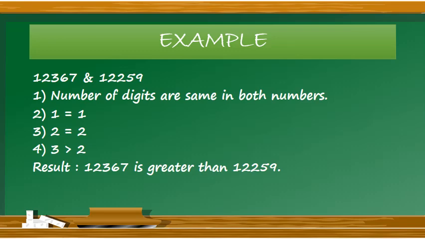Okay, I am repeating it again. First of all, we will check the number of digits in the given numbers. Then we will compare the first digit of a given number with the first digit of the other number. Similarly, we will proceed while moving from left to right. And then we'll come to our conclusion, which number is greater or which number is smaller. So in this manner, we can do comparison easily.